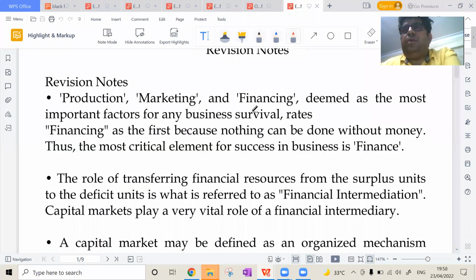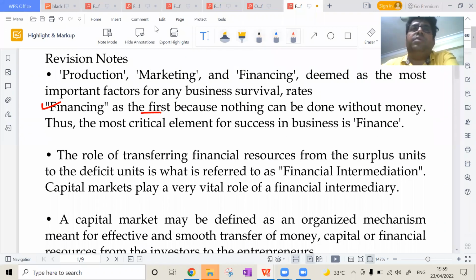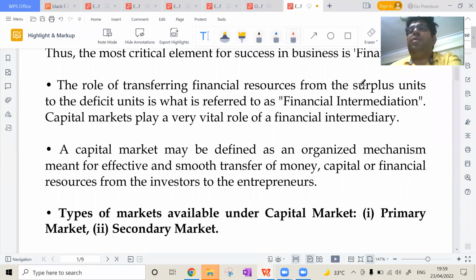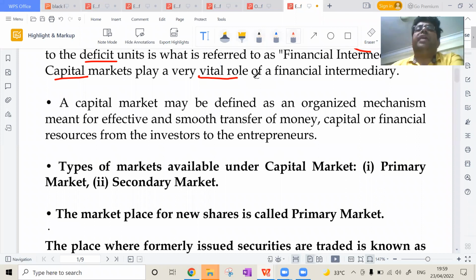Suppose here is finance, and this is the second, production. Apart from that, financing comes first because nothing can be done without money. See, any business, whether small or large, requires finance. Second, there is the role of transferring financial resources from the surplus units, which are, for example, households, to the deficit units. This is referred to as financial intermediation, and it is done by the capital market, which plays a very vital role.